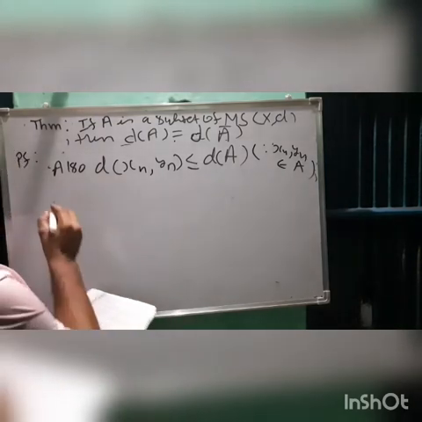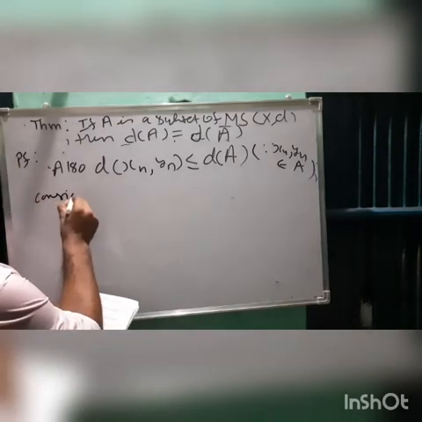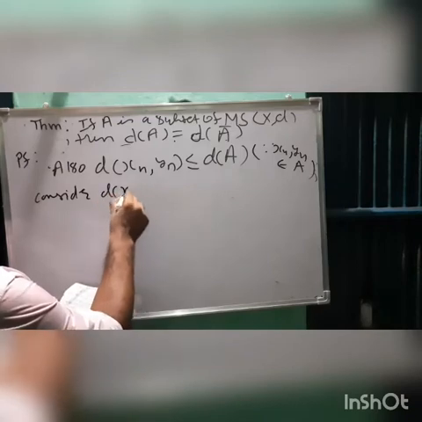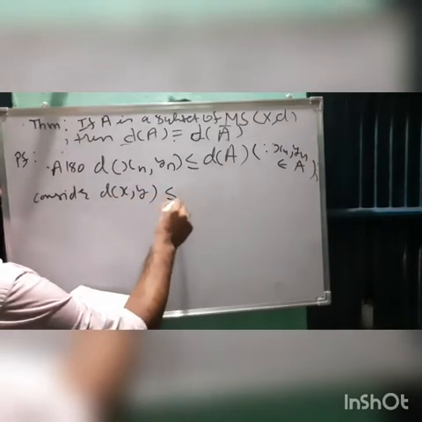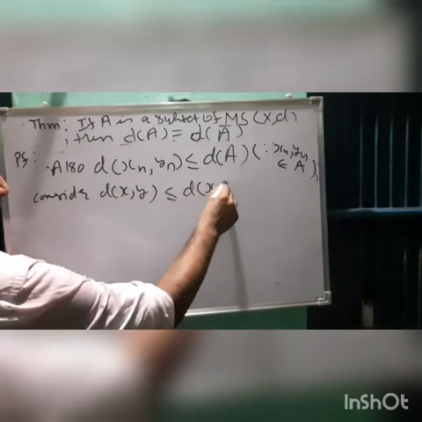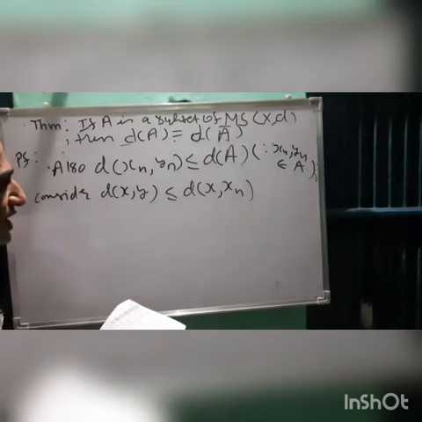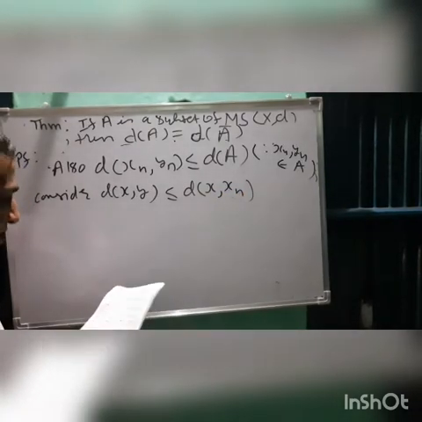And now let's consider what we wanted to show. So consider d of x, y, and by using the triangle inequality, xn and yn are new elements, so let's make use of them.